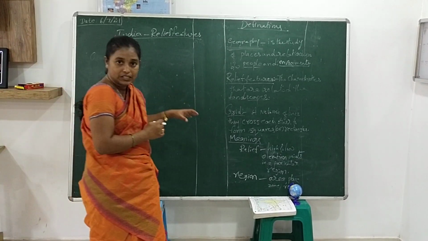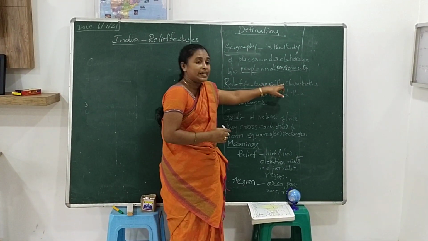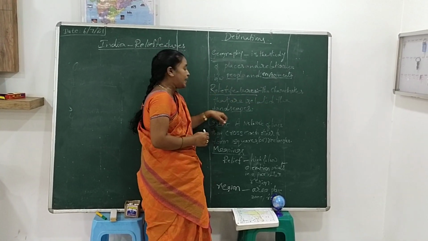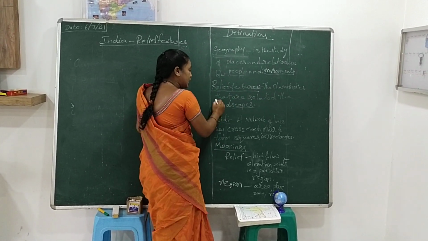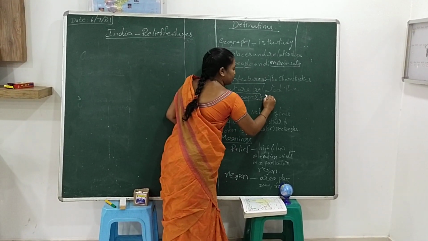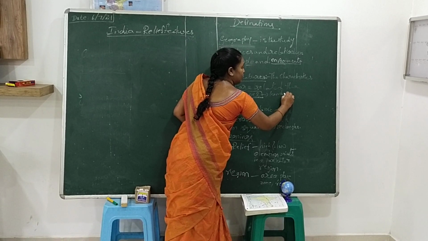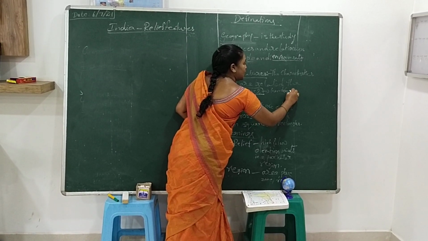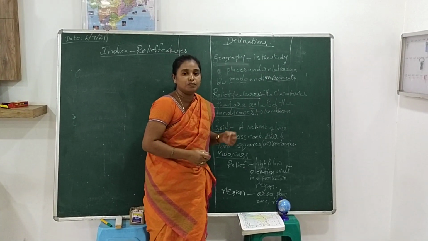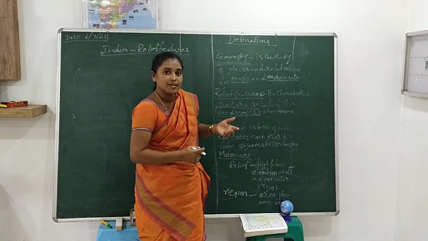What is the meaning of relief features? The characteristics that are related to the landscapes. What is the meaning of landscapes? Landscapes here means landforms. What are the landforms in the world? They are also called land masses.